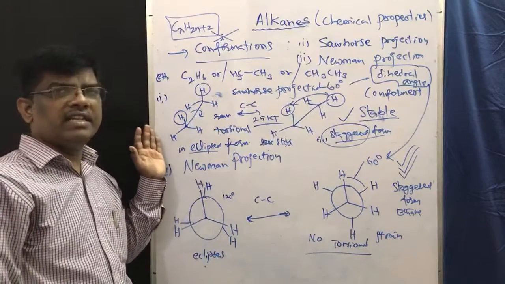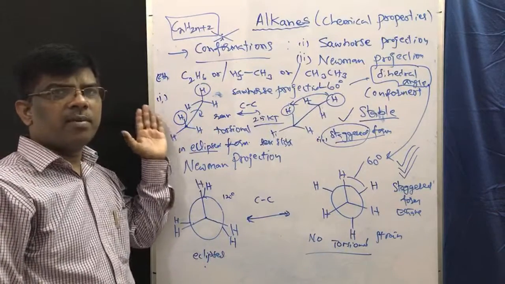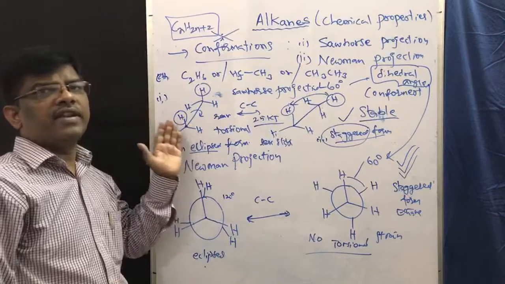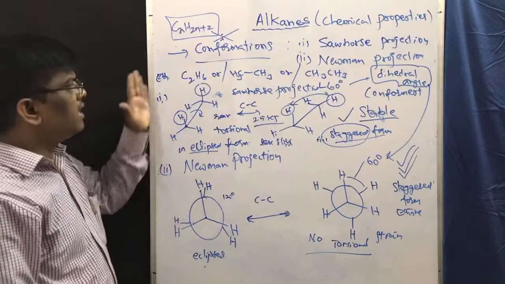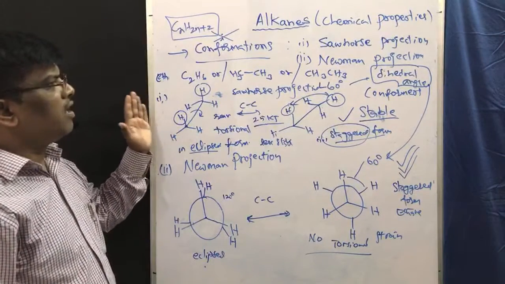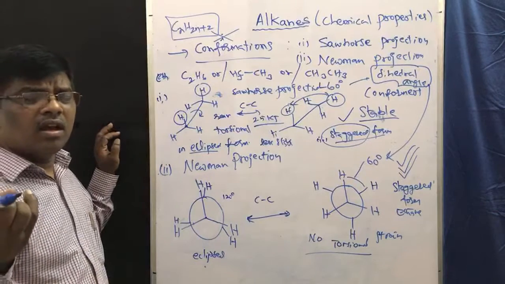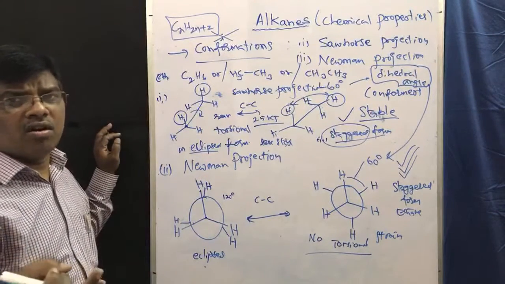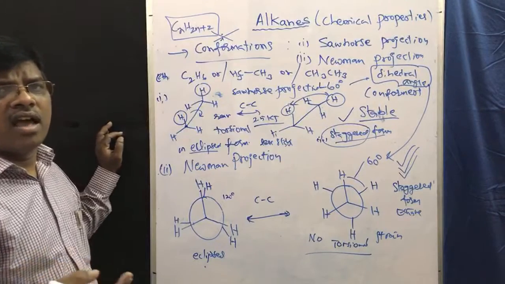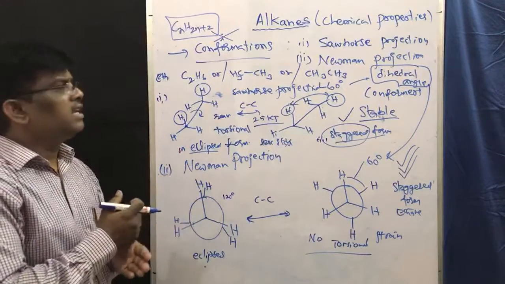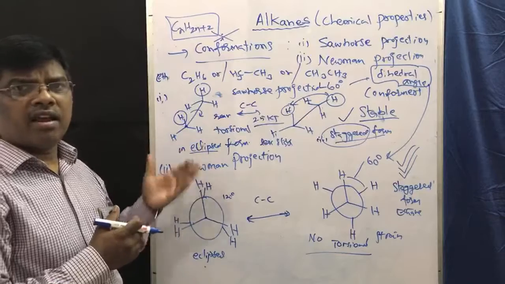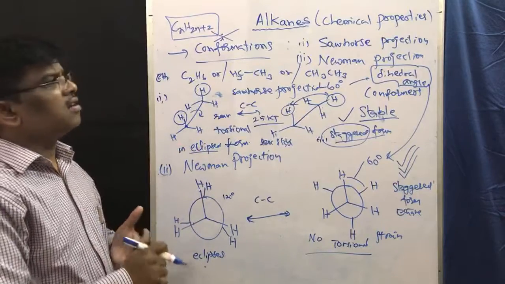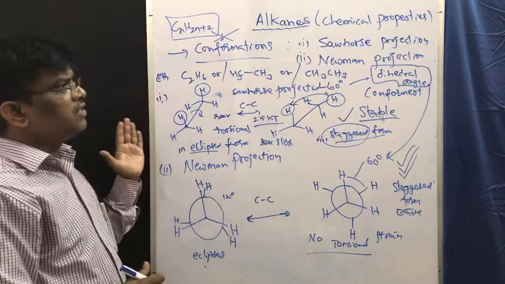Then nitration followed by sulfonation, chlorosulfonation also we learned. Today in this video we have learned about chemical properties of alkanes: combustion, controlled oxidation, isomerization, aromatization, then reaction with steam, pyrolysis, right? So these are all the chemical reactions we have learned.